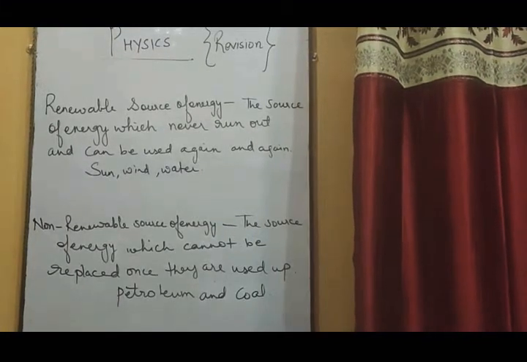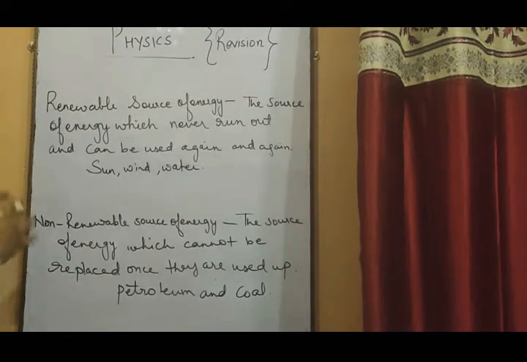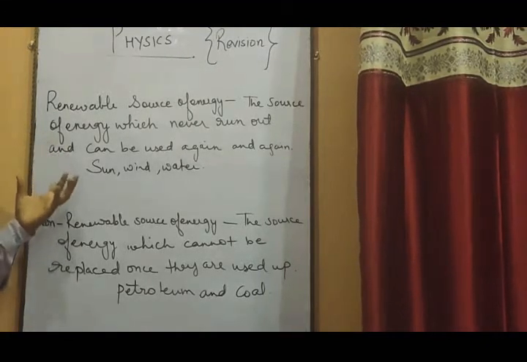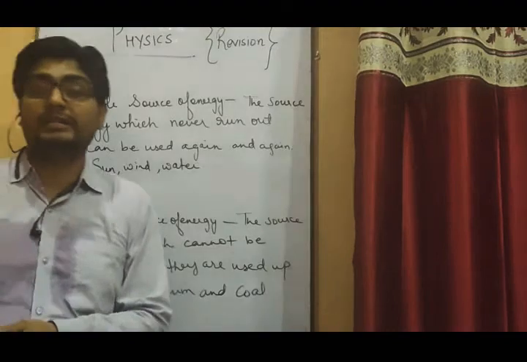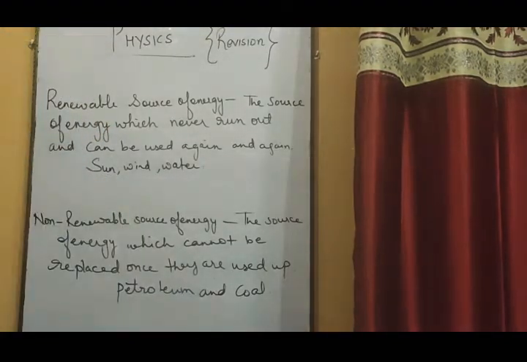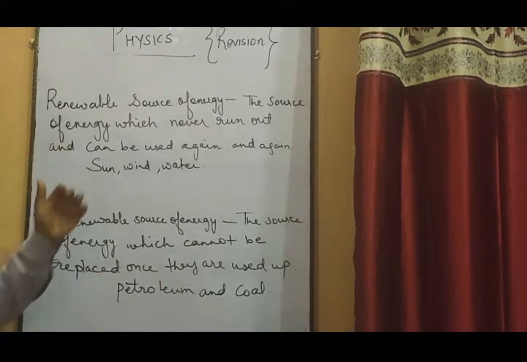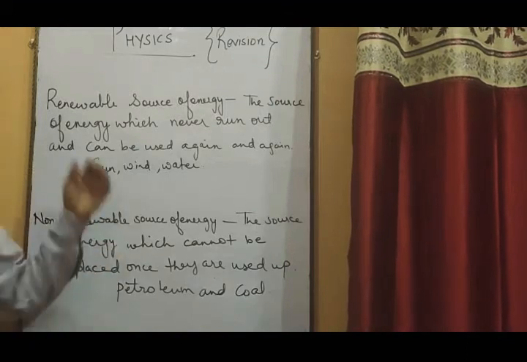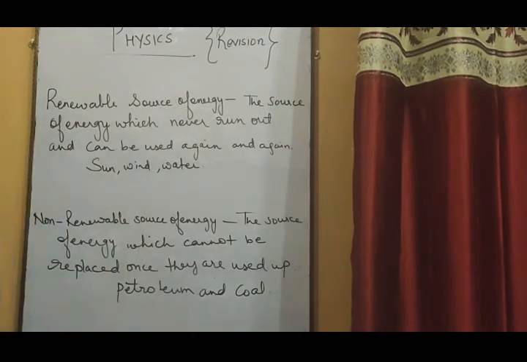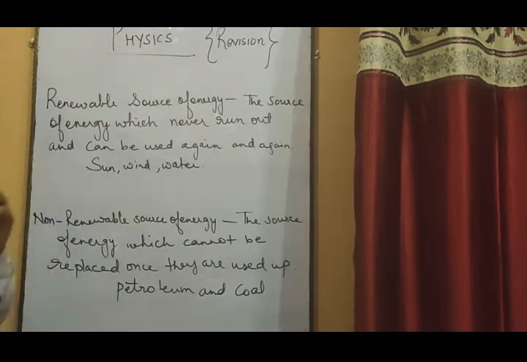Then there is one more important part of energy. There are renewable sources of energy and non-renewable sources of energy. These two important sources of energy play a very vital role, so we should know what these two types are. First is the renewable source of energy. What is a renewable source of energy? The source of energy which never runs out. Never runs out means if you use this source of energy, again you will get it. It is never going to end.